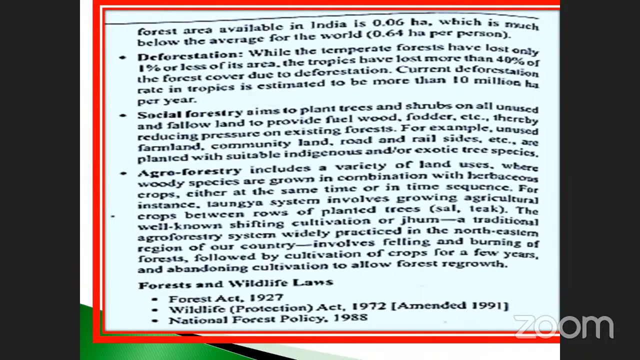Forest and wildlife laws. These are the three laws that have been given here. First of all, Forest Act in the year 1927. Sometimes they may ask the questions. Wildlife Protection Act is 1972, amendment 1991. Sometimes they may ask the question: Tiger Protection Act, Wildlife Protection Act, Lion Protection Act, Elephant Protection Act. Okay, National Forest Protection Act is also 1988. So these are important, my dear students.